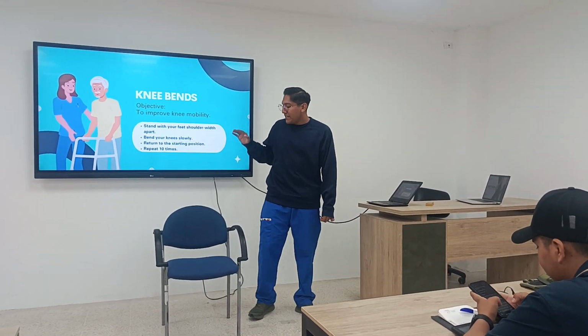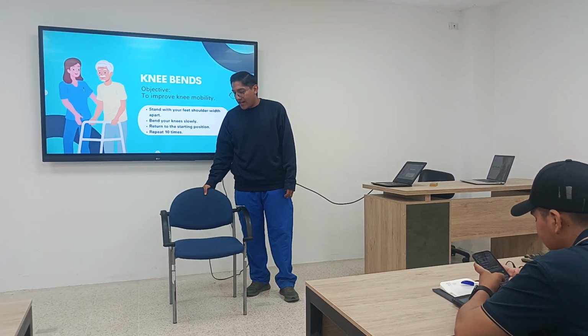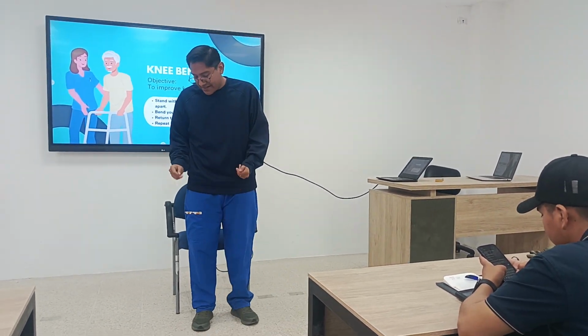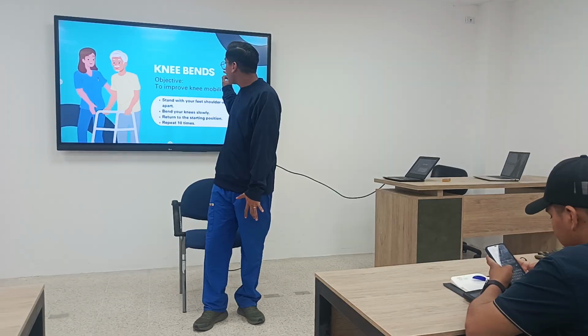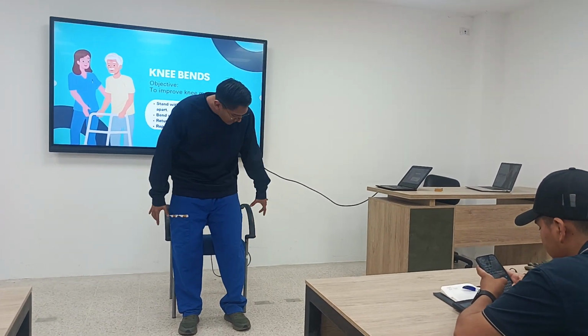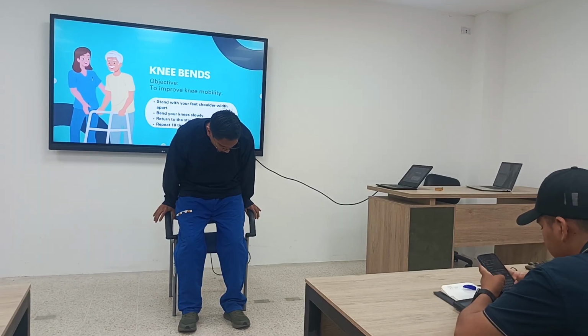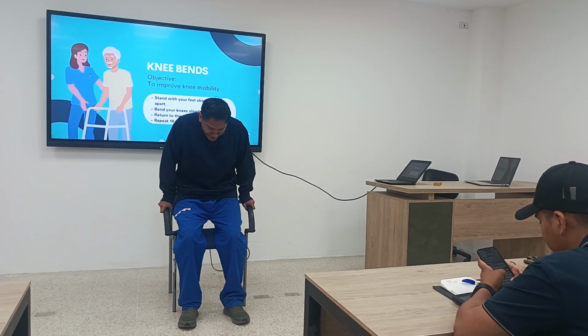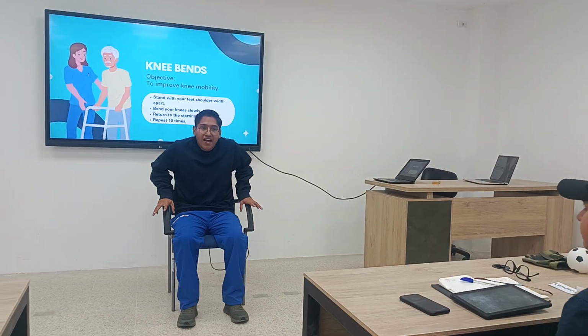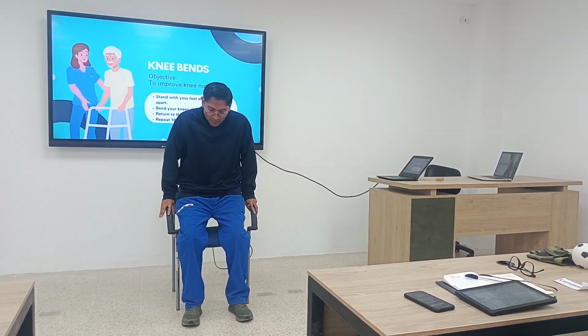In this case, I need to show it as an example. When I start, it's so slow. The old person needs support to go down and sit down, and going up is so slow.